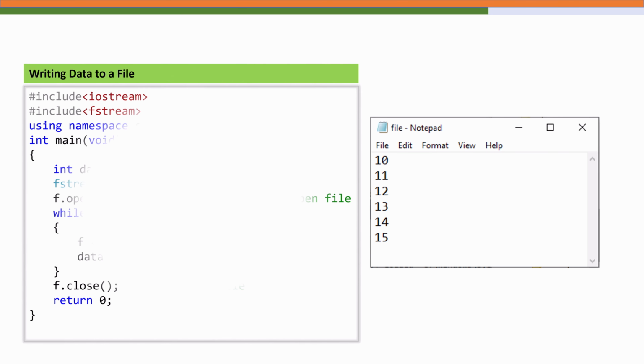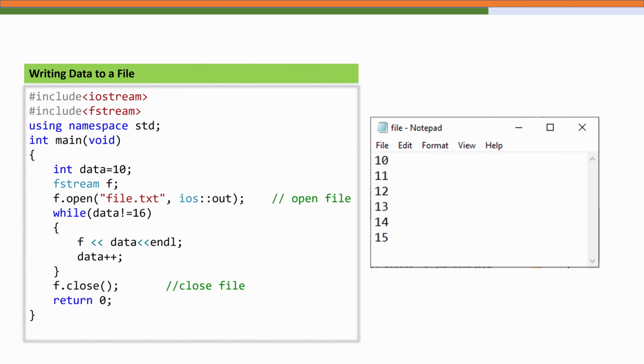Then writing to a file is just as simple. We use the fstream class and open the file in output mode using the scope resolution operator and ios. Here we write integer values to the file called file.txt using the insertion operator, the angle brackets that we usually use with cout.